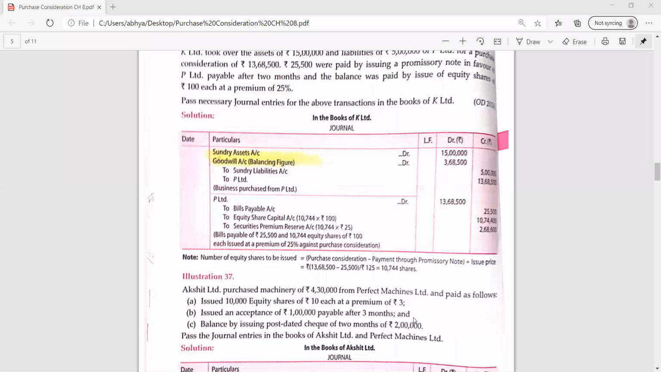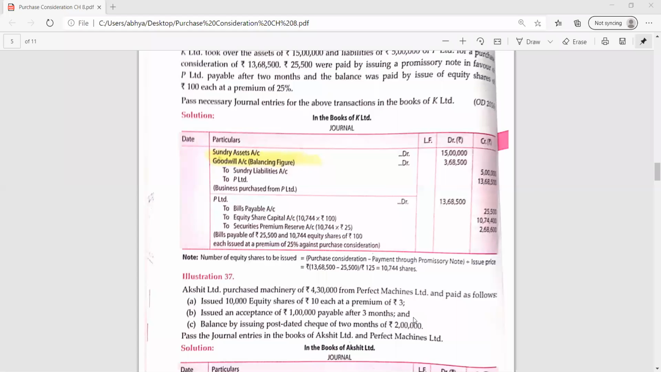Akash Limited purchased machinery. Akash Limited, Mitali? Sorry, ma'am, Akshit. Why don't you people pay attention while reading? So you can make the same mistake in the exam. Yes, start again.